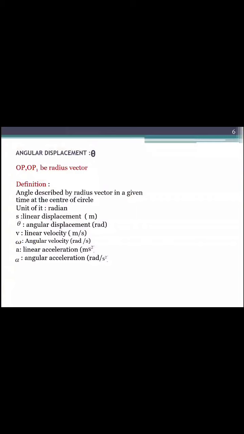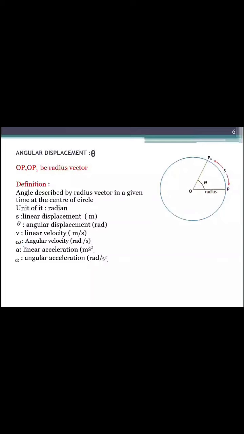Now we are going to discuss different terms which are involved in circular motion. First one is angular displacement, second is angular velocity, third is angular acceleration. Now see the diagram in which an object moves from P to P1 in anti-clockwise direction. It covers the arc S, that is called the linear displacement in time t. The radii OP and OP1 are called radius vectors.